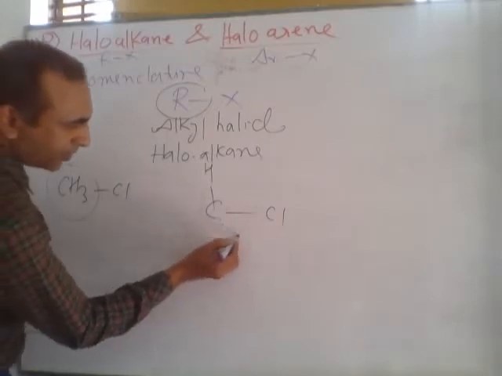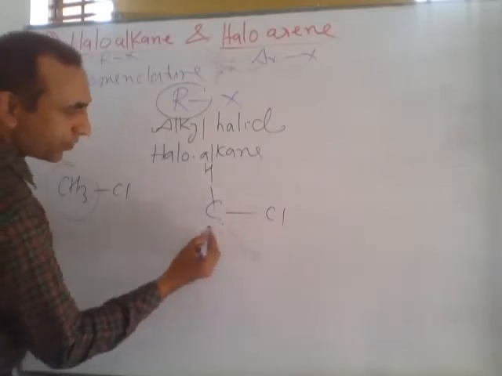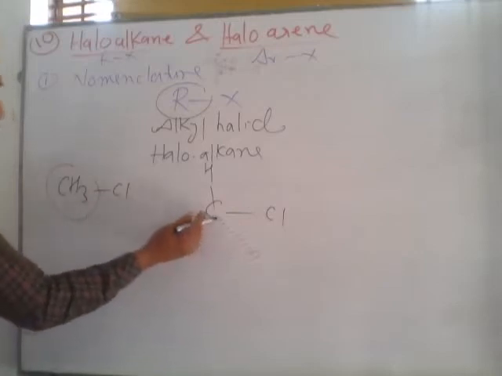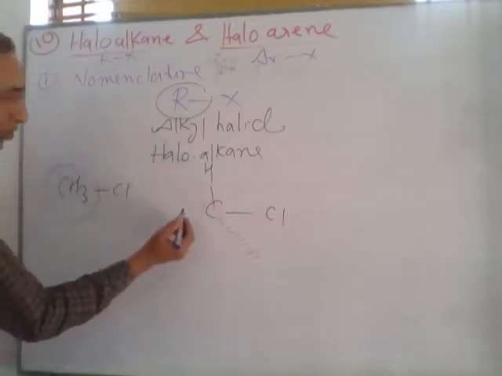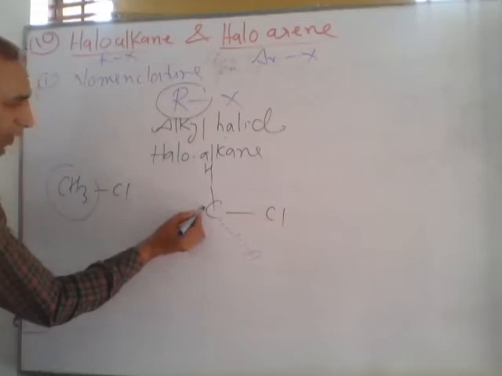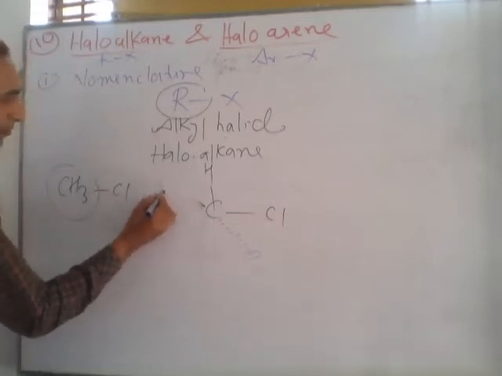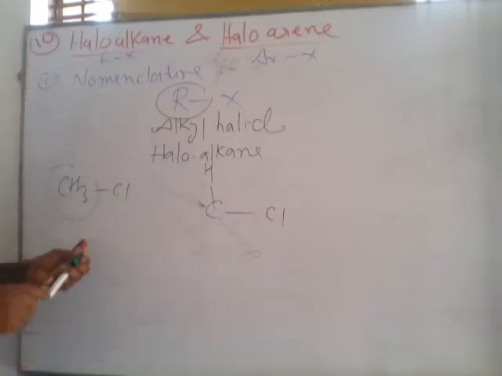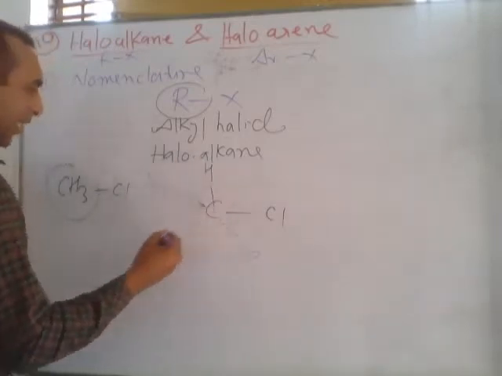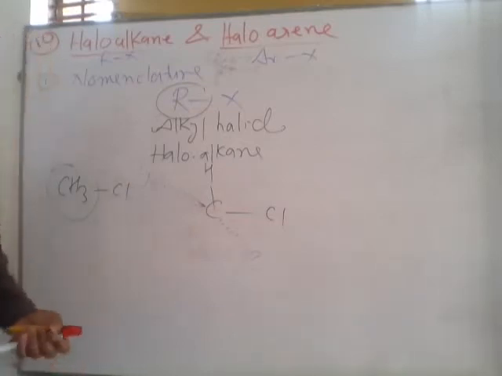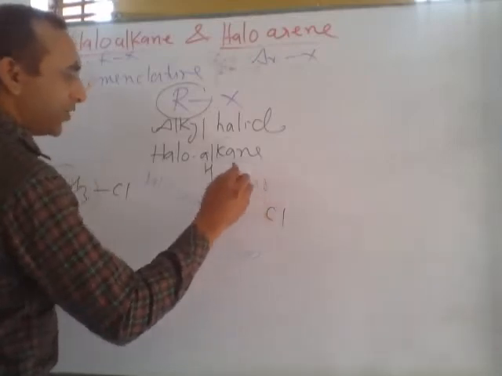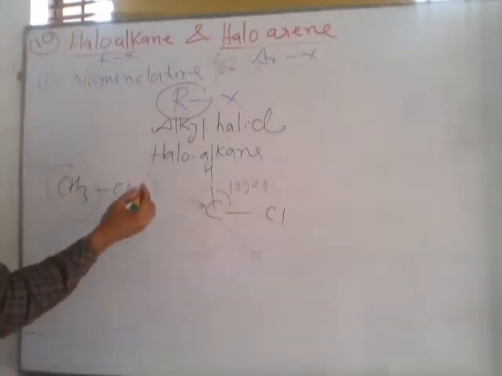We represent this hydrogen with a dashed line. And the last hydrogen, the fourth atom in this compound, is present behind the board. We represent this by a dark base line. This is the tetrahedral structure. Tetrahedral means four different atoms exist in four different directions, with 109 degree 28 minute.